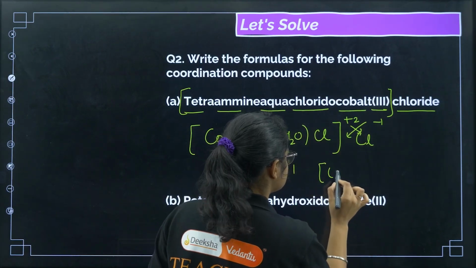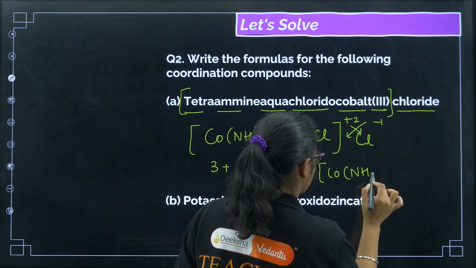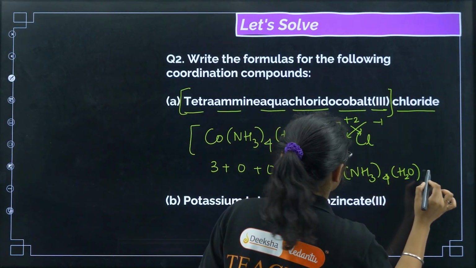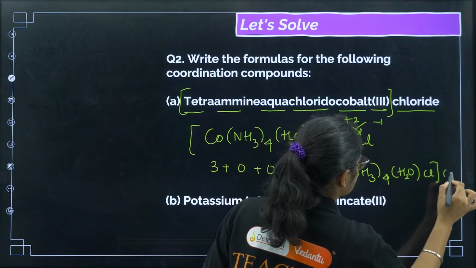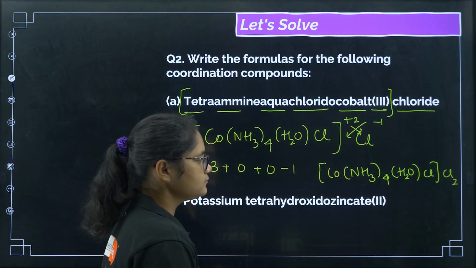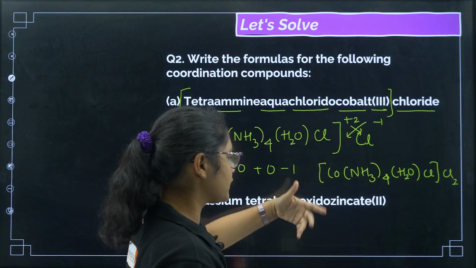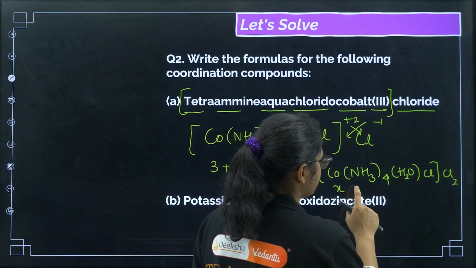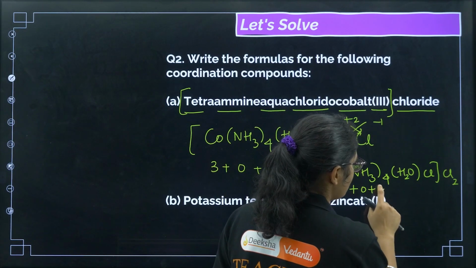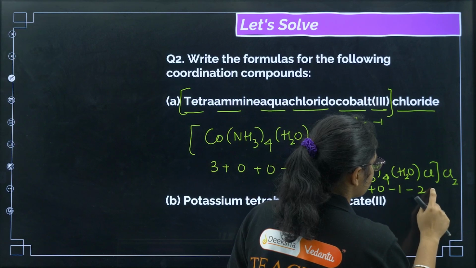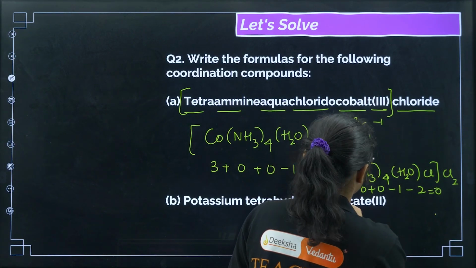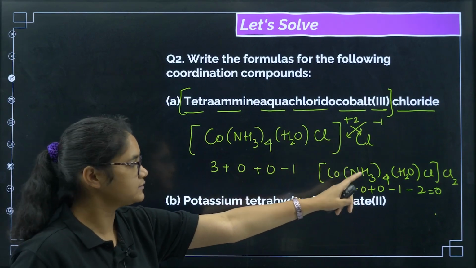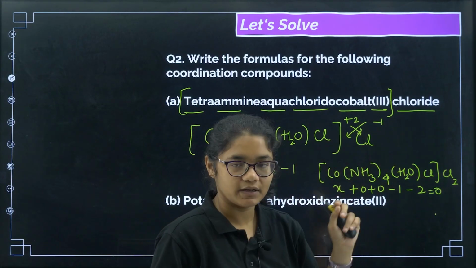So I'll get [Co(NH3)4(H2O)Cl]Cl2. Now how can you cross check? Let cobalt be X, this is 0, this is 0, this is -1, this is -2, total 0, so X is equal to +3. Like this you can cross check. For the final answer, you should be very careful about what the number here should be.